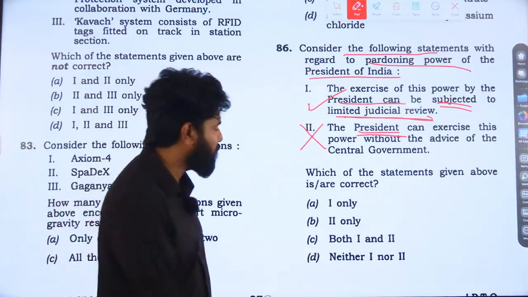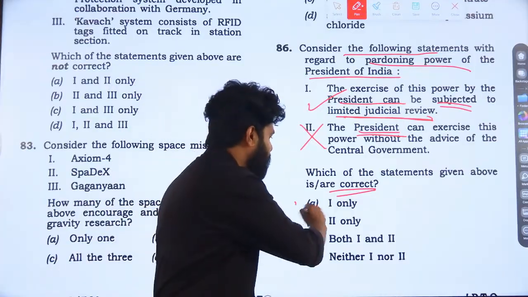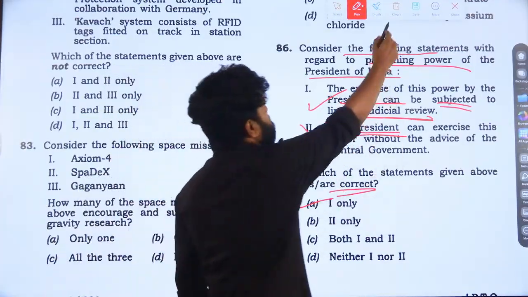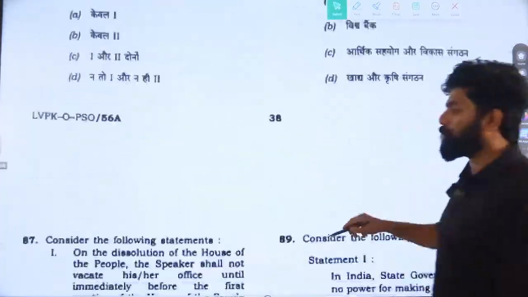The second statement is incorrect. They are asking to identify the correct statements. Option A, one only, is the correct statement. The answer is option A. Now coming to the 87th question.